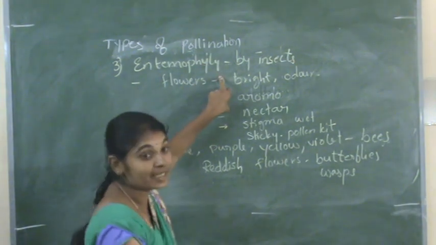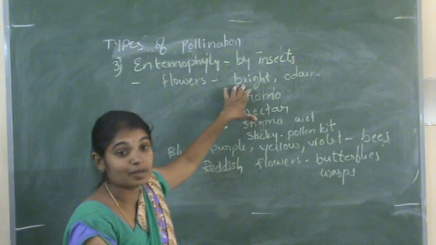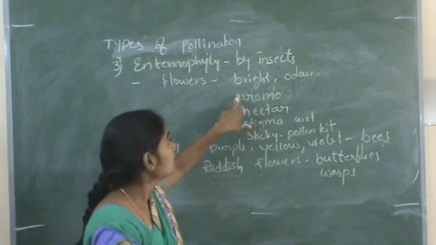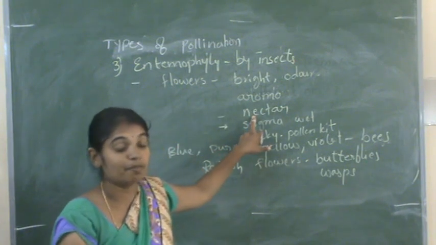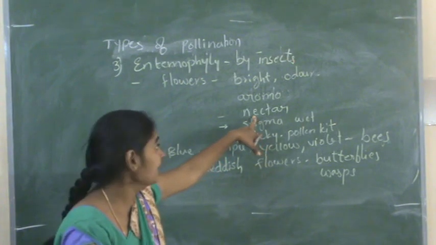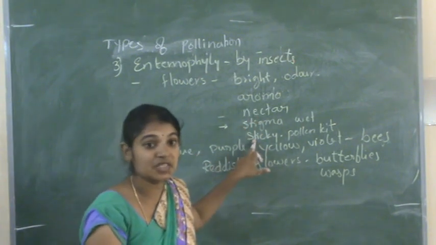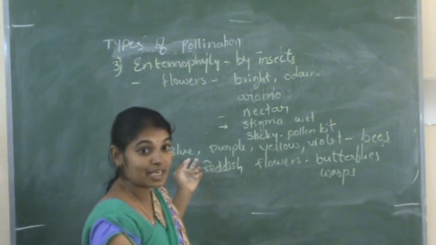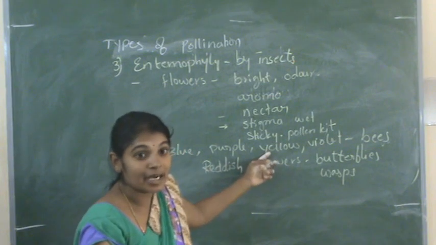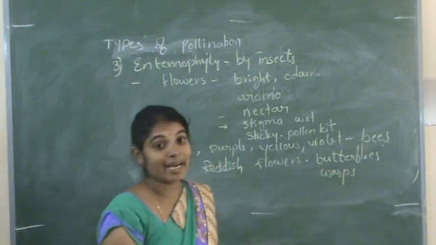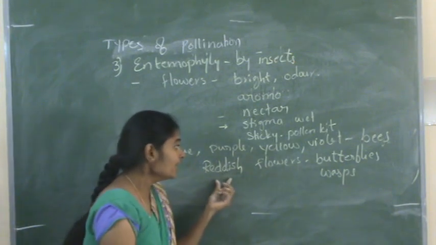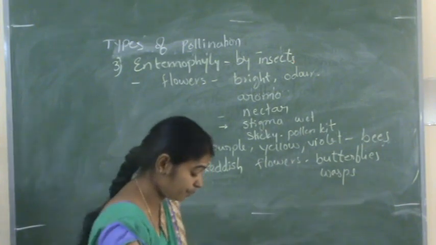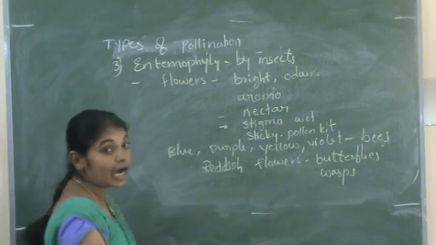In entomophily, the flowers are bright, that means petals are in bright color, and odorous, which gives aroma, and nectar full. The flowers contain a large amount of nectar, and the stigma is wet and sticky due to the presence of pollen kit. If the flowers are blue or purple or yellow or violet, they attract bees like honey bees. And reddish flowers attract butterflies and wasps. And the next one is ornithophily.